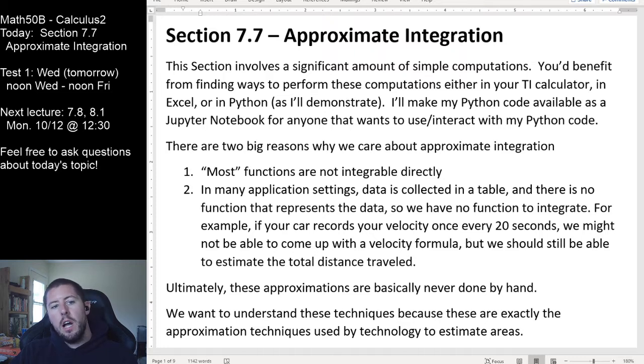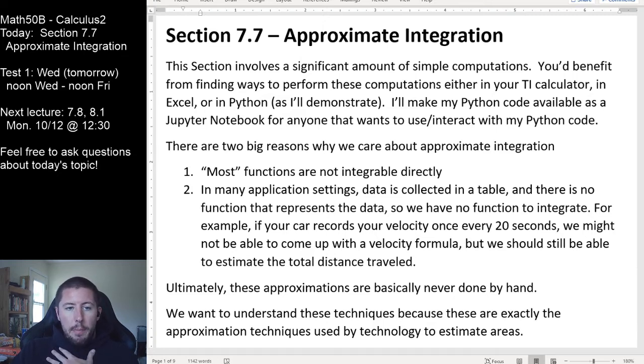So today we're just going to talk about approximate integration as our one topic for the week, and then we'll look at our last topic. As you can see, next week we'll start with some Chapter 8 stuff. Section 7.8 is going to be a relatively easy section for us of improper integrals, introducing infinities into our upper and lower bounds. That really won't be too difficult to manage, but it's going to be really important for our upcoming topics in Chapter 11 at the end of the semester. So we'll pick up with that next Monday.